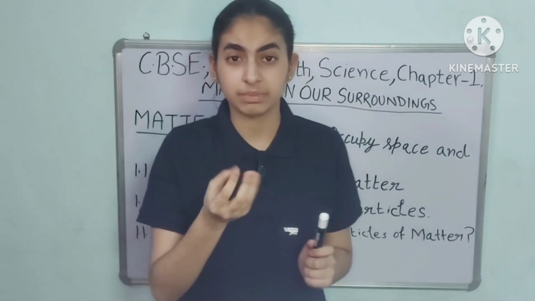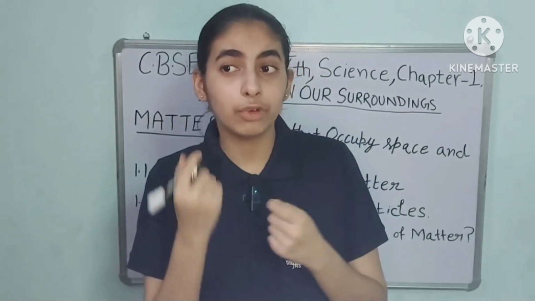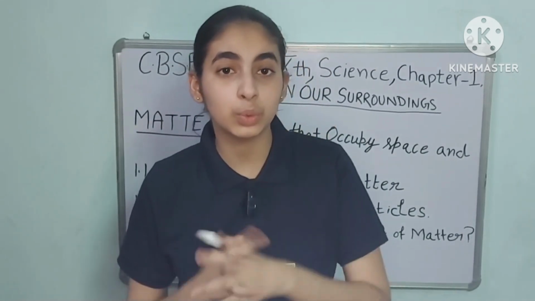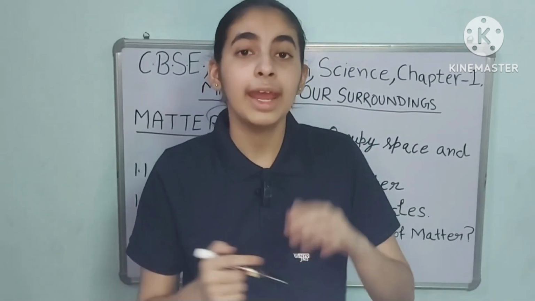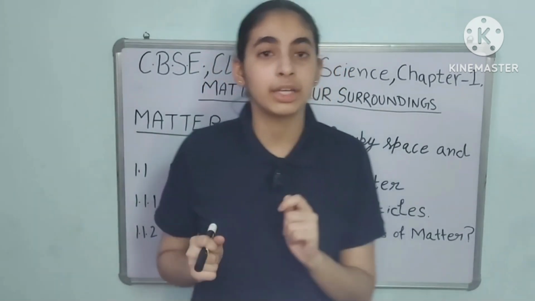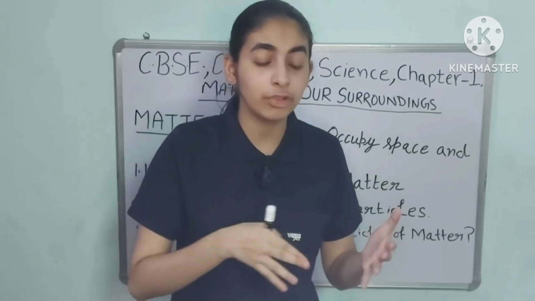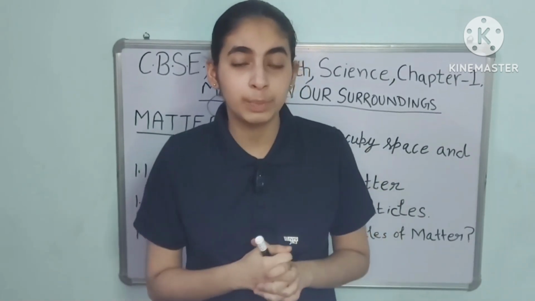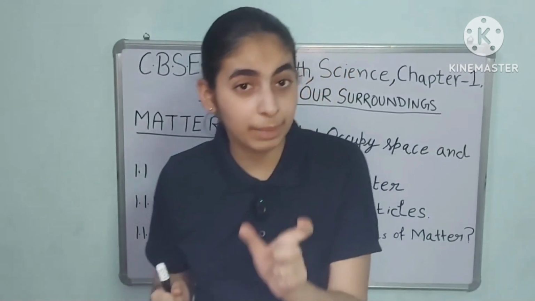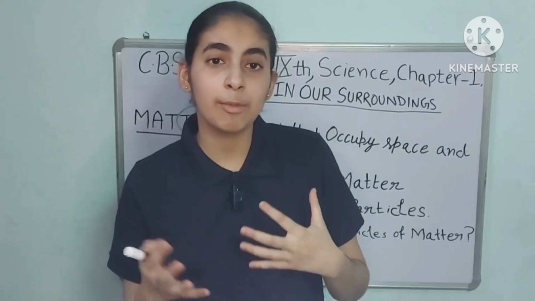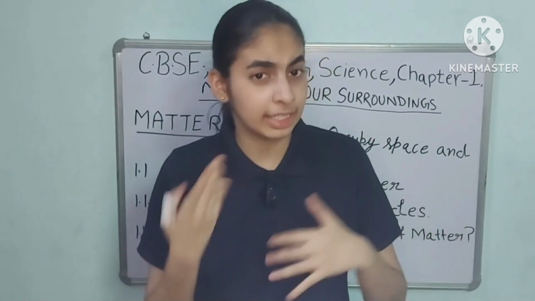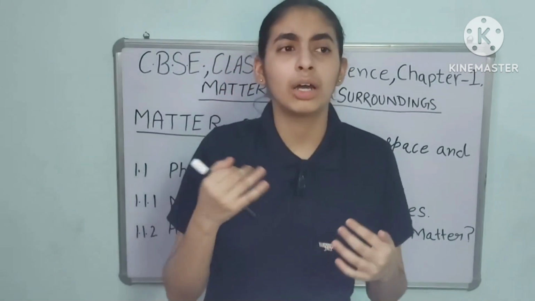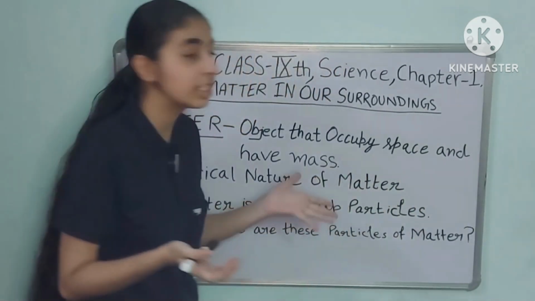So that force is there that keeps the particles together. But remember one thing: the strength of this force varies from one kind of matter to another. In water there's one force, and in your table there can be another force between the particles which keeps them together. So this was the summary of the physical nature of matter and its characteristics, how particles can move, how they have space between them, and how small these particles are.